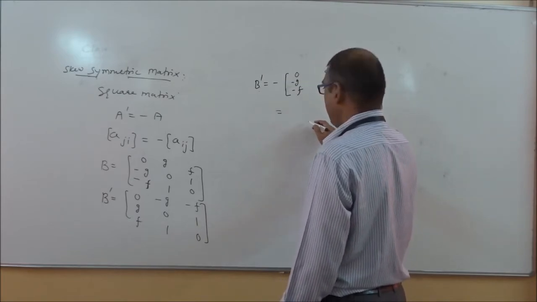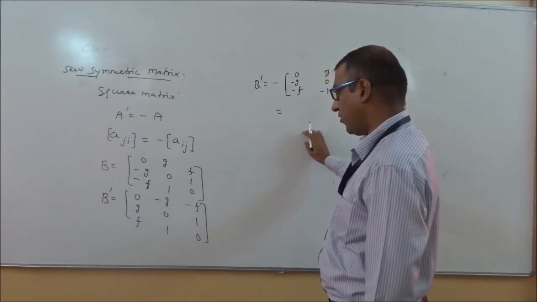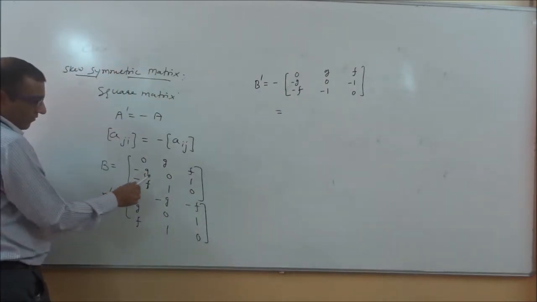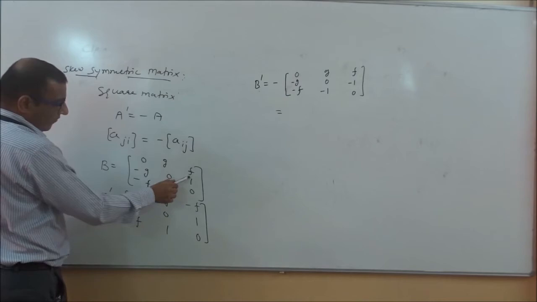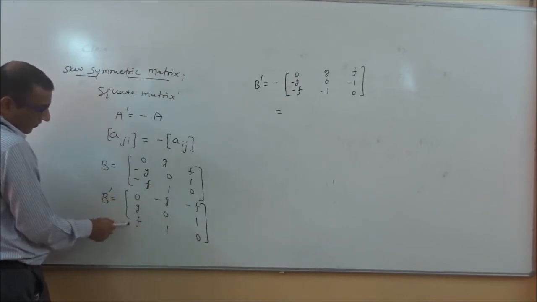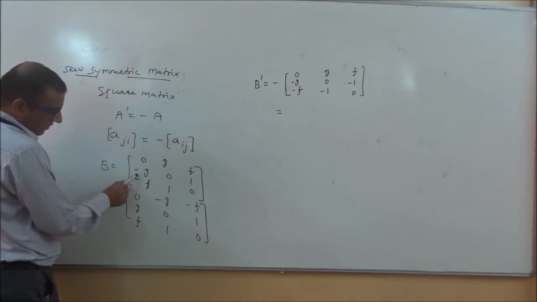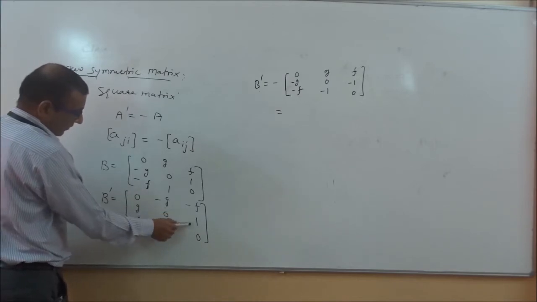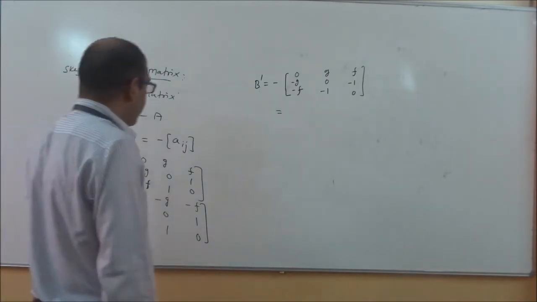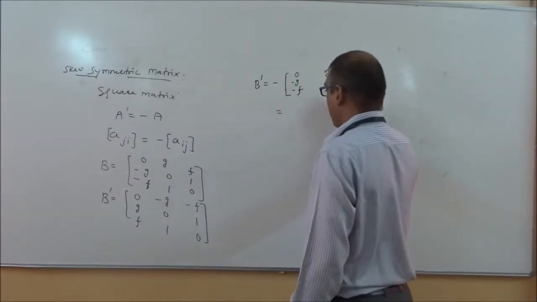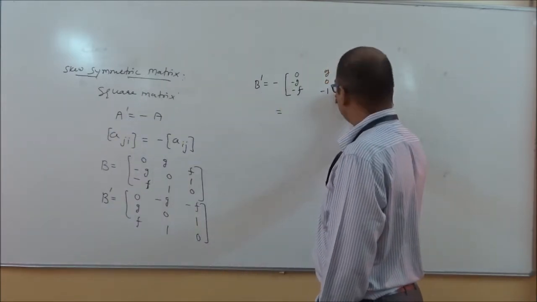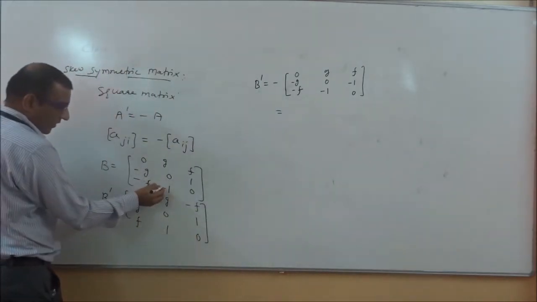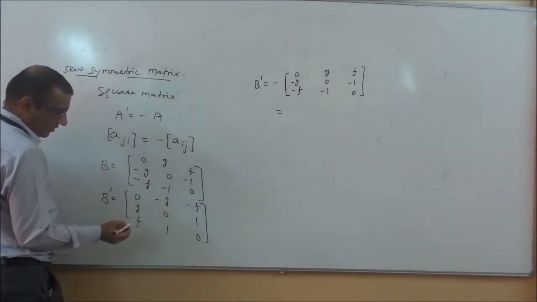We will check it again: 0 minus G minus F, G 0 1, F 1 0. R1 converts in C1, then R2 in C2, R3 in C3. If we take minus here also, let's see what happens.